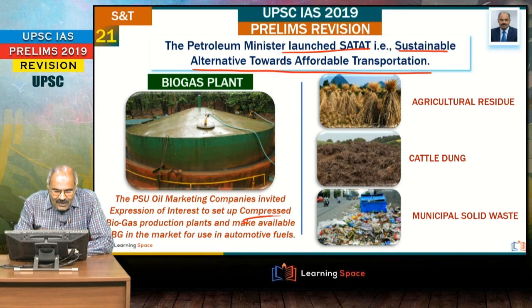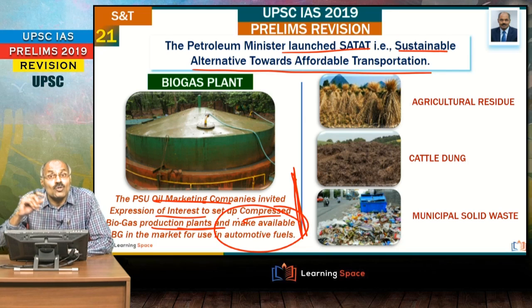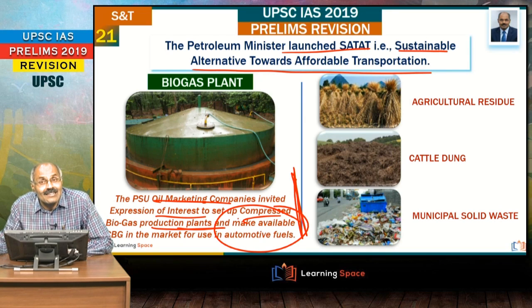The PSU oil marketing companies asked for expressions of interest to set up compressed biogas production plants, and the idea of Satat is to make compressed biogas available in the market for use as automotive fuel.